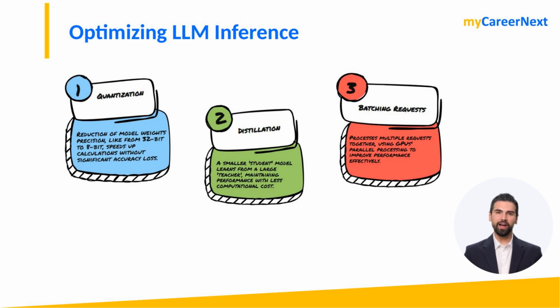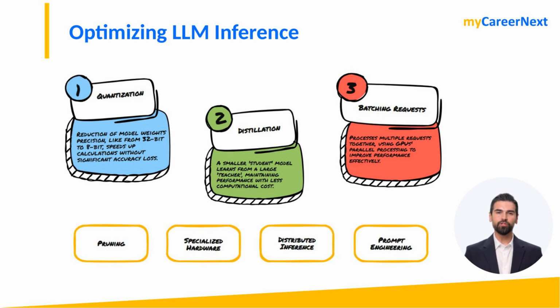Another technique is batching requests. Instead of processing every request individually, group multiple inputs together and process them in parallel. This improves throughput by leveraging the parallel processing capabilities of GPUs. Other strategies include pruning, removing less critical parts of the model to make it smaller and faster. Using specialized hardware, leverage AI accelerators like NVIDIA TensorRT for cost-effective inference. Distributed inference. Spread the workload across multiple GPUs or nodes to handle massive requests efficiently.